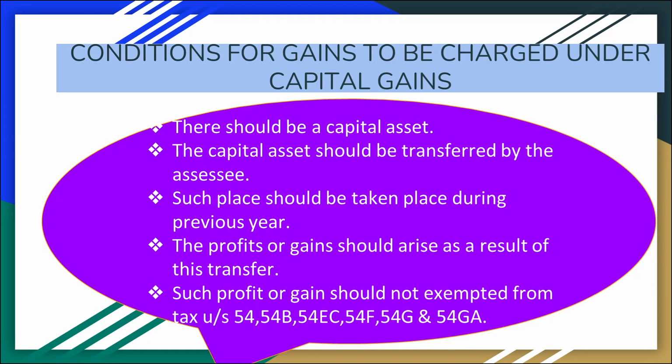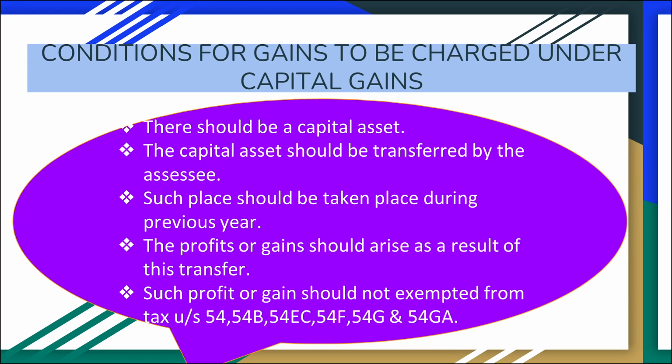Next, I discuss what the conditions are for gains to be charged under capital gains. There should be a capital asset, that is, the assessee should have a capital asset. The capital asset should be transferred by the assessee. The transfer should take place during the previous year. The profits or gains should arise out of the transfer of capital assets. That gain should not be exempted from tax under section 54, 54B, 54EC, 54F, 54G and 54GA.